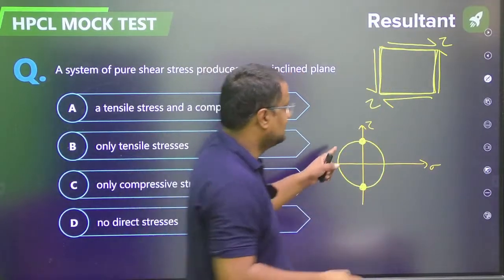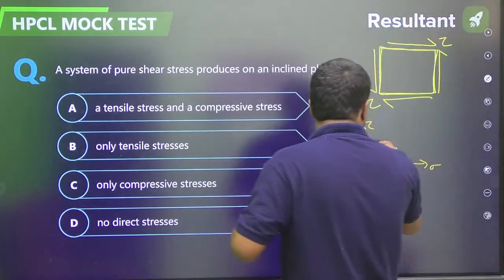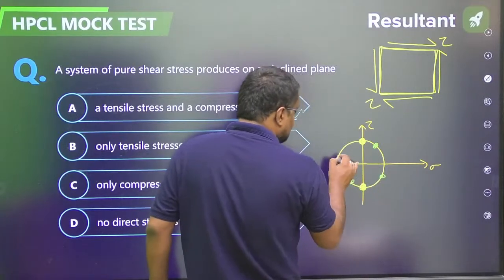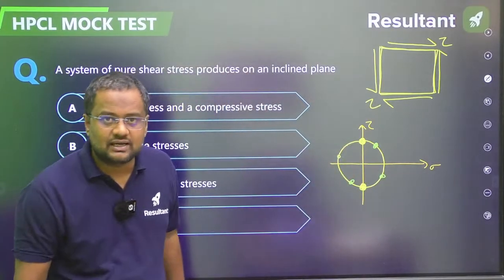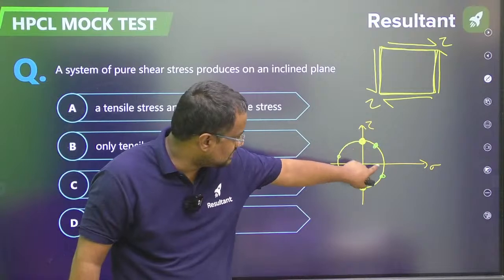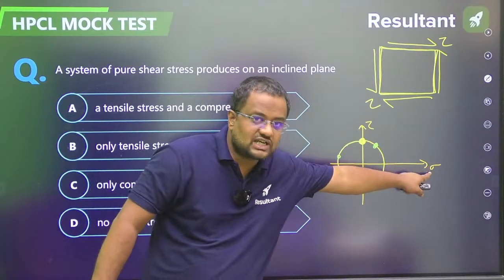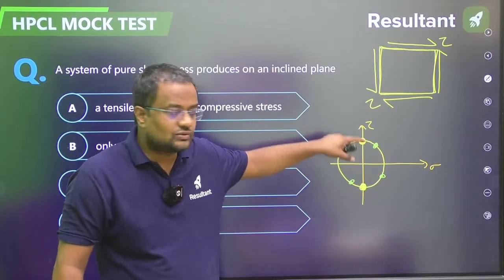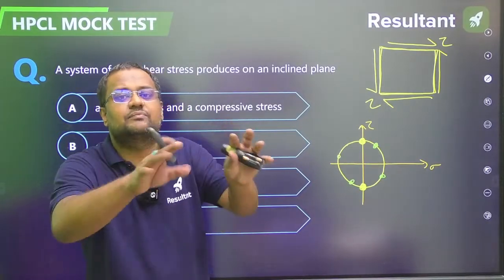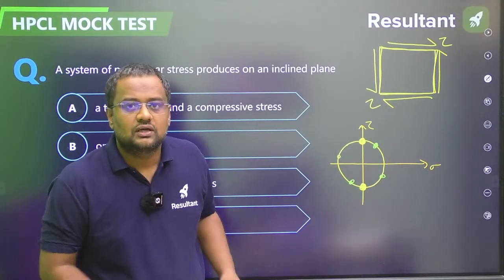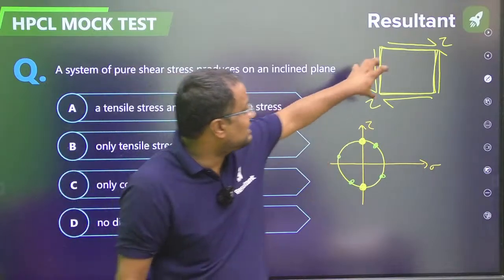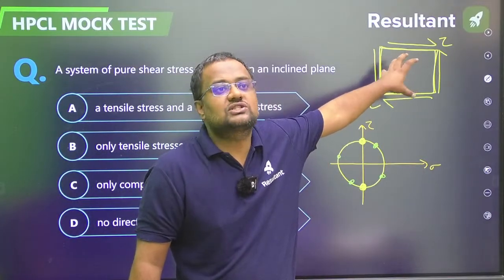But at these green points, the x coordinate, the normal stress, has some value. So guys, pure shear doesn't mean that normal stress will not come. Pure shear means that on that orientation, normal stress will not be coming.